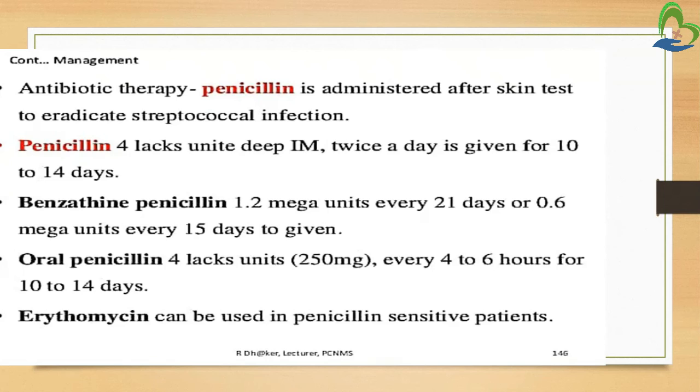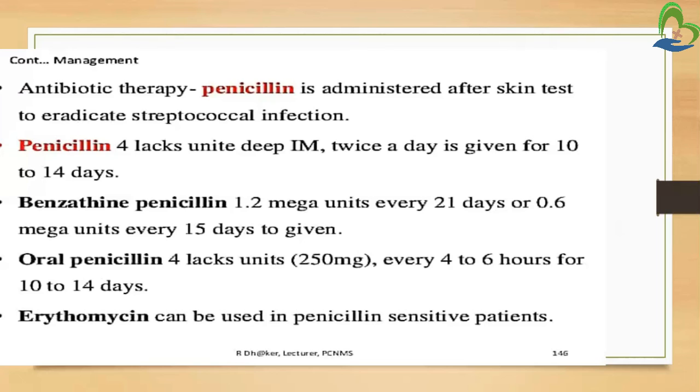Before administering penicillin in a large dose, we give a skin test. Penicillin 4 lakh units deep intramuscularly twice a day is given for 10 to 14 days. Then benzathine penicillin, which is also an antibiotic, is given as 1.2 mega units every 21 days or 0.6 mega units every 15 days.